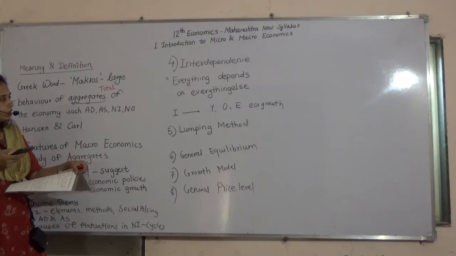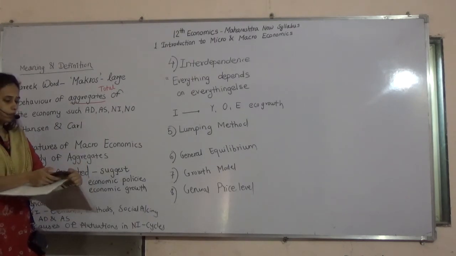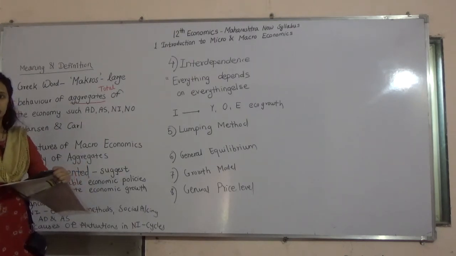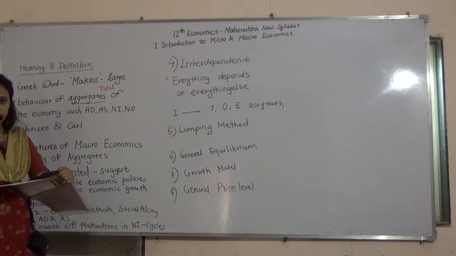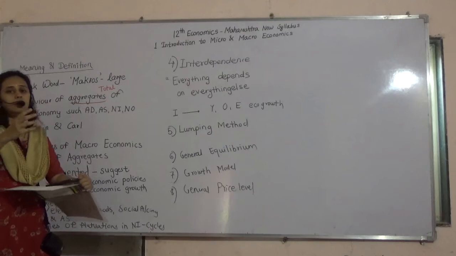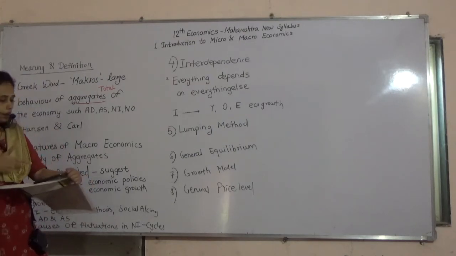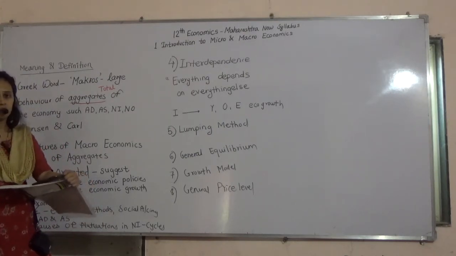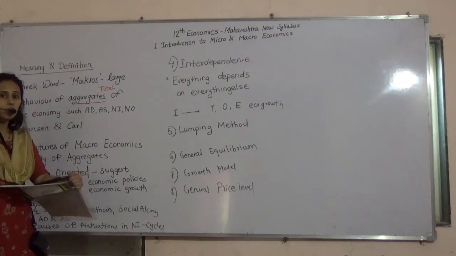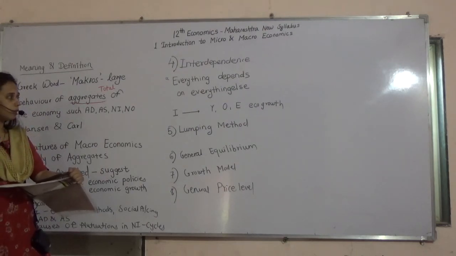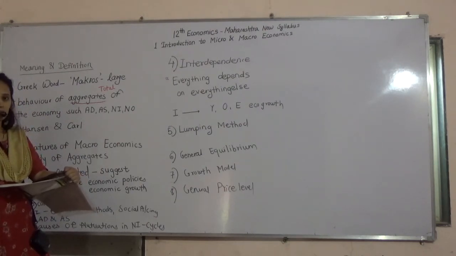Then we have the lumping method. Do you remember we have studied the slicing method in microeconomics? We divide the economy into small parts and study each part separately. But in macroeconomics, what are we doing? We are studying the whole economy. We are lumping, lumps are there.